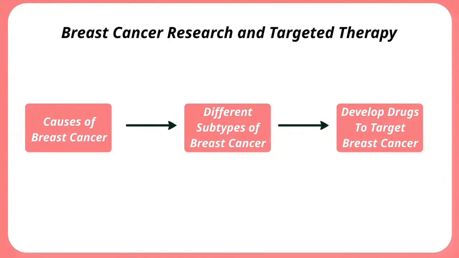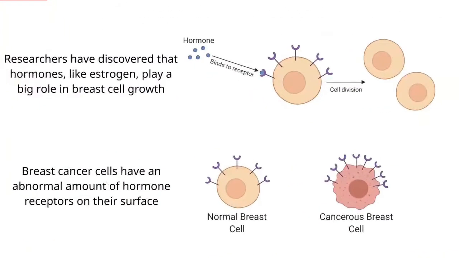So let's take a look at the causes of breast cancer and how it has helped us make targeted therapies to treat the disease. Researchers have discovered that hormones like estrogen play a big role in breast cell growth and division. These hormones bind to receptors on the surface of breast cells and tell the cell to grow and divide.